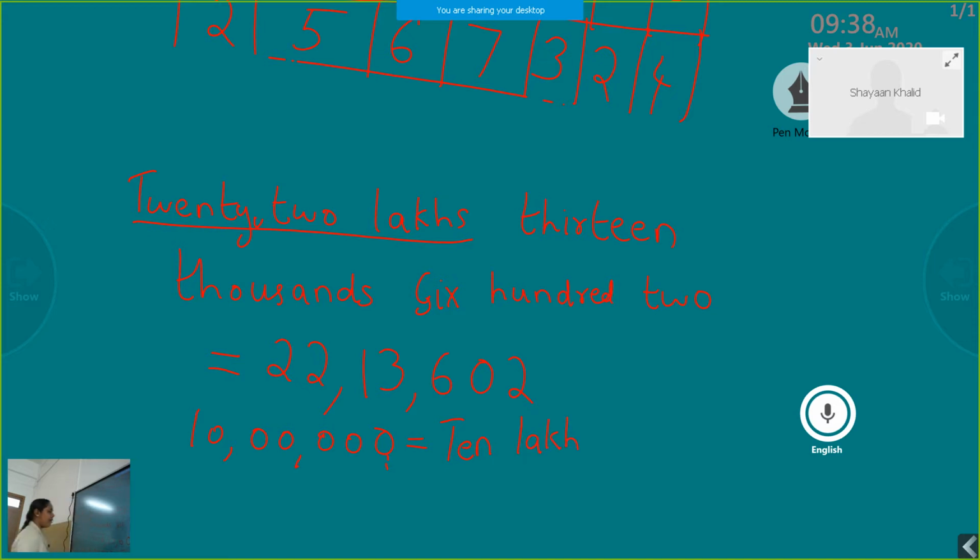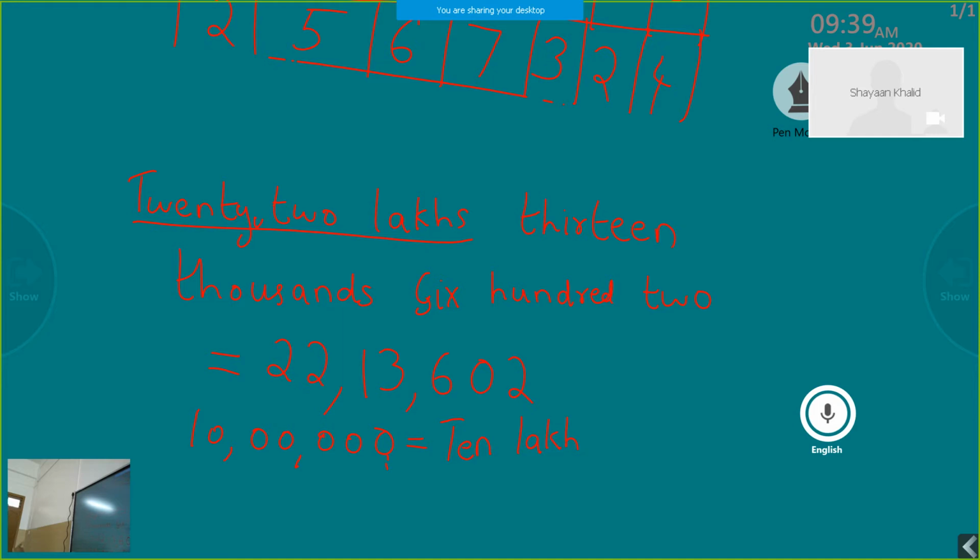10 lakh. Now, what about the next period? It is 0 0. Remember, when 0 0 comes, there is no need to write that period, because we are not reading that number. So we can avoid the thousands period.